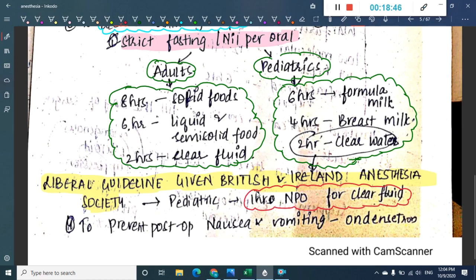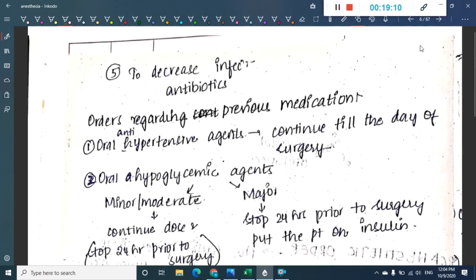Then, in order to prevent post-operative nausea and vomiting, we can give ondansetron, the drug which can be given to prevent post-op nausea and vomiting. So these are the pre-anesthetic medications which are given to the patient. Then in order to decrease infections, obviously antibiotics can be given.